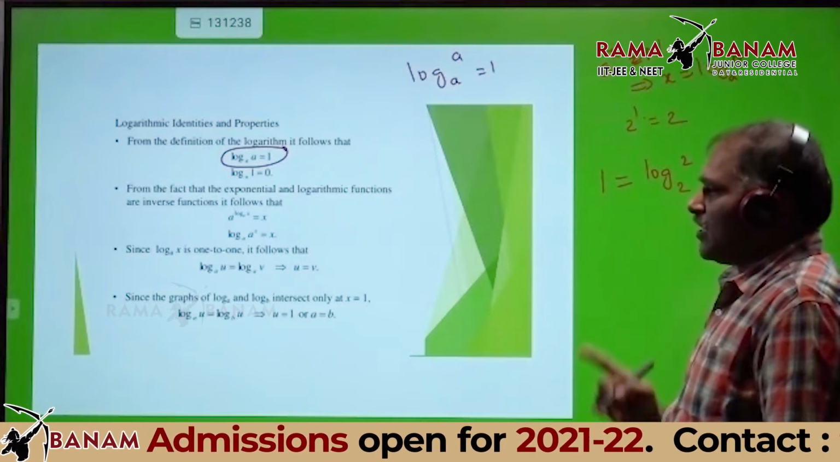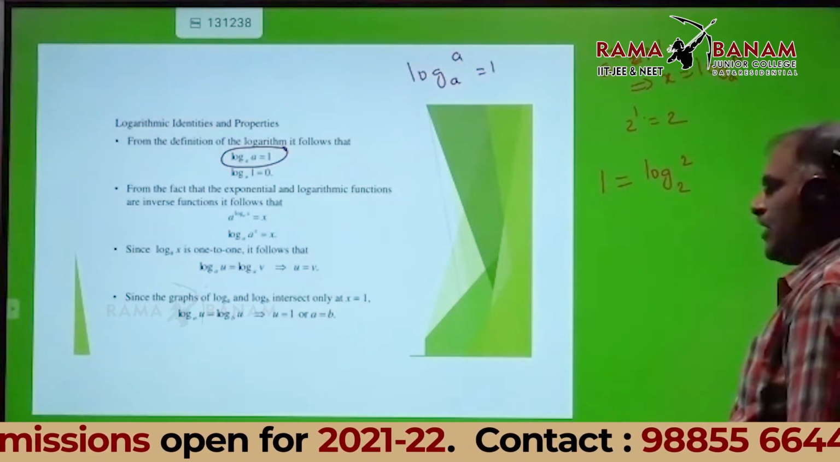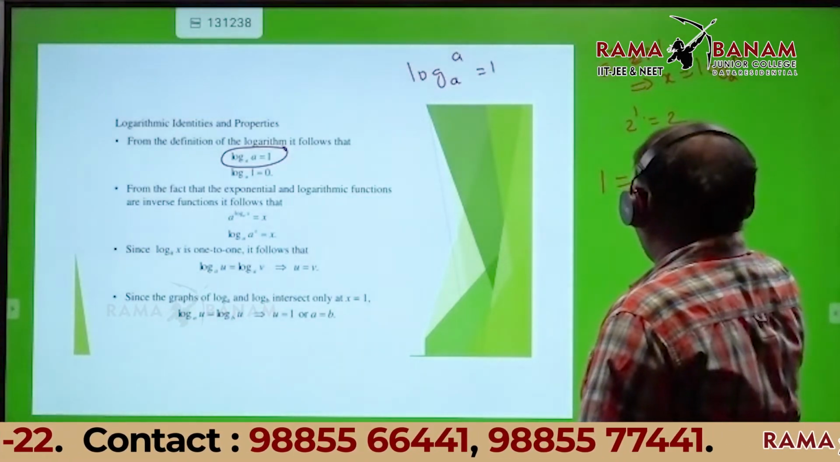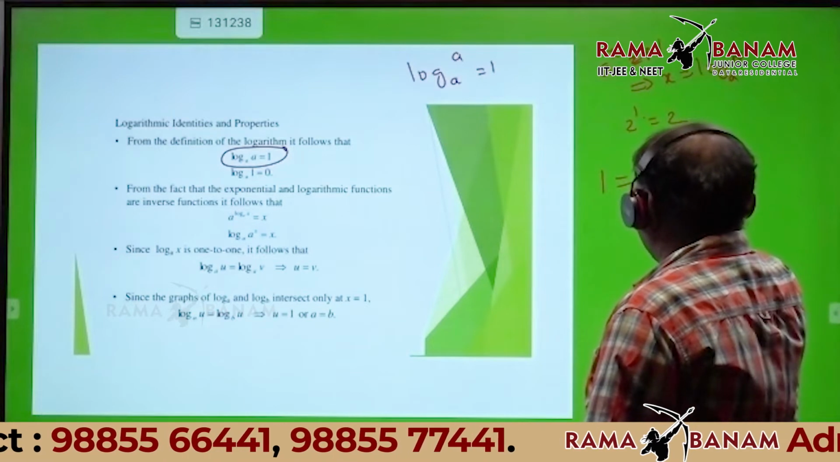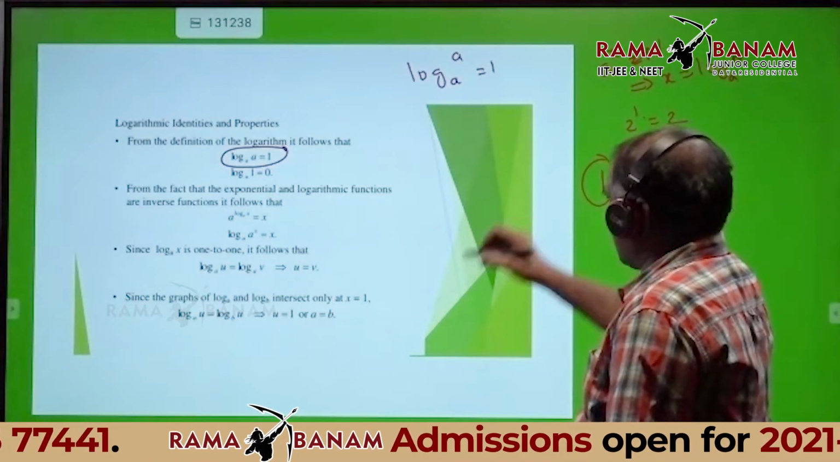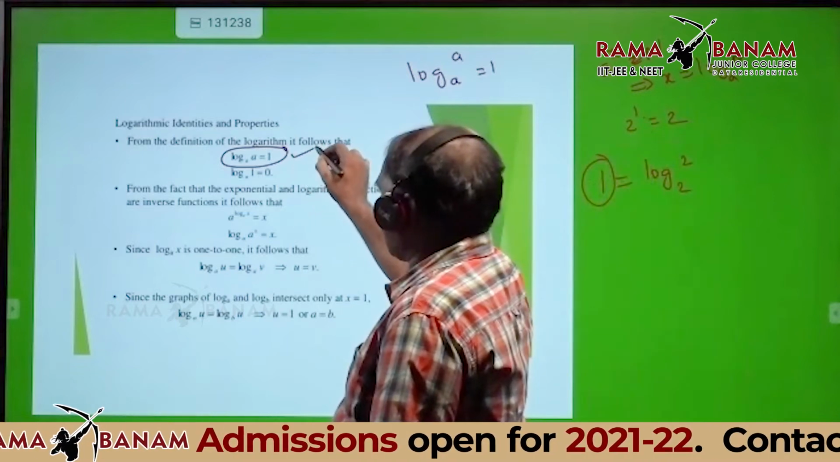When 2, here listen, that is very important. What is the point here? Logarithm of the power and base, when both are equal, that value is equal to 1. That is the first property.